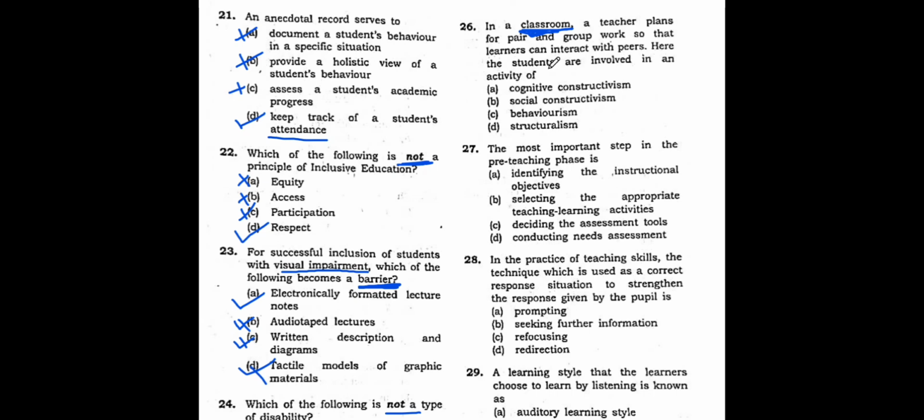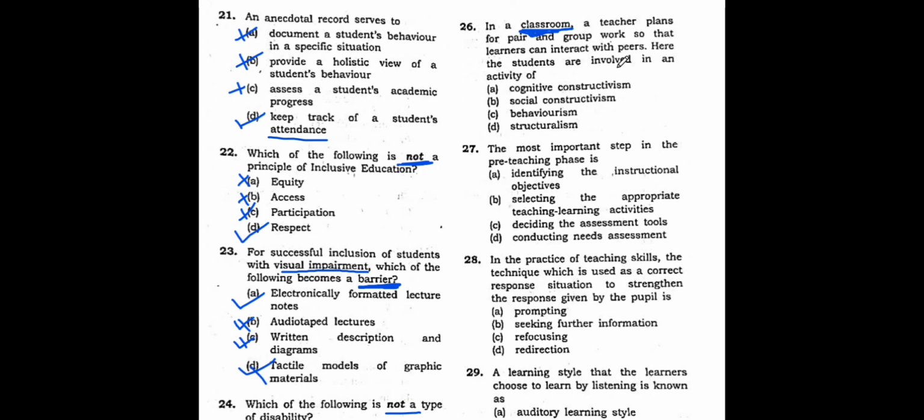Here the students are involved in this activity. Now as teachers, what do we do in the classroom? We ask two of them to do some activity, or sometimes we ask them to form different groups and give them some topic and ask them to do a little bit of activities, right? Small activities, or ask them to play games. What do we do by that? What are we trying to do by doing that?